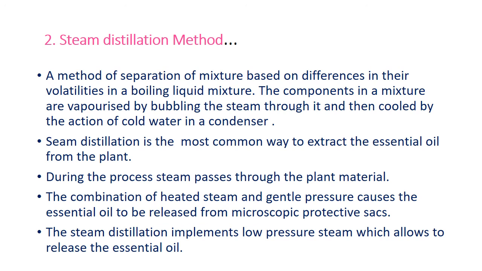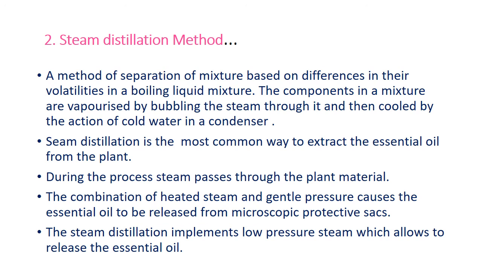These parenchyma cells release this essential oil, and due to combination of this heated steam and the gentle pressure, as there is steam, the pressure is always low. With the help of this gentle pressure and this hot steam, the essential oil is released from these microscopic sacs, means from the parenchyma cells. The steam distillation always implements low pressure steam, which allows to release this essential oil.